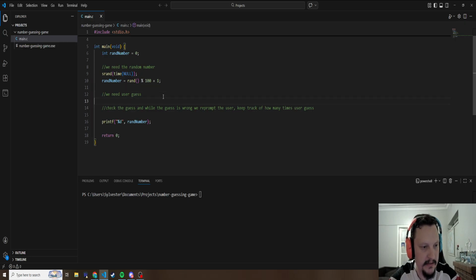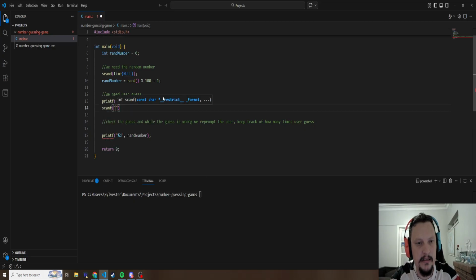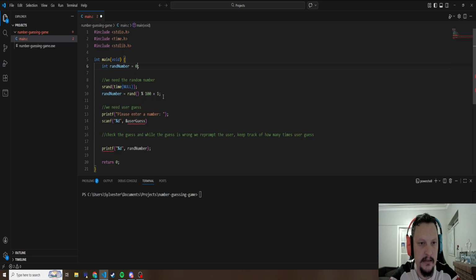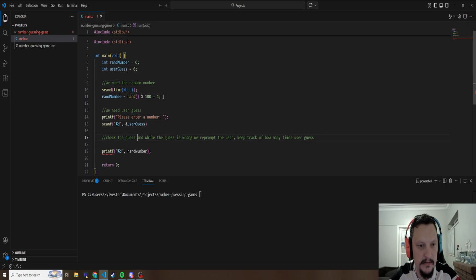So next step is to get the user input. This is easy, done this before. Let's just say please enter a number. And then we scanf into an integer, and then we pass in user guess. Copy this name, come up here, and we initialize this as well. And then we have user guess.